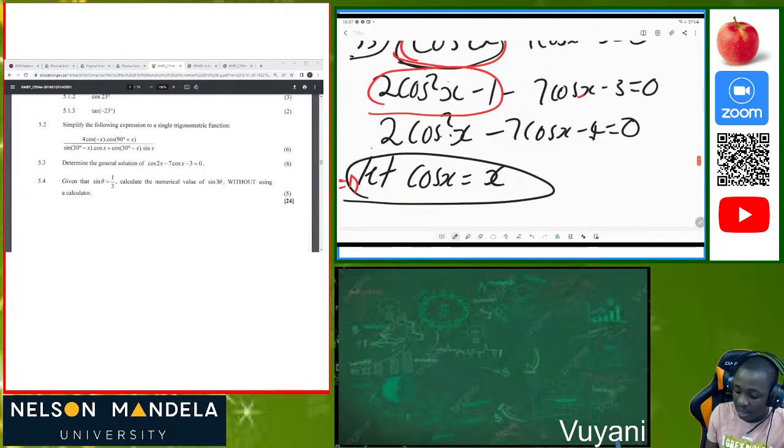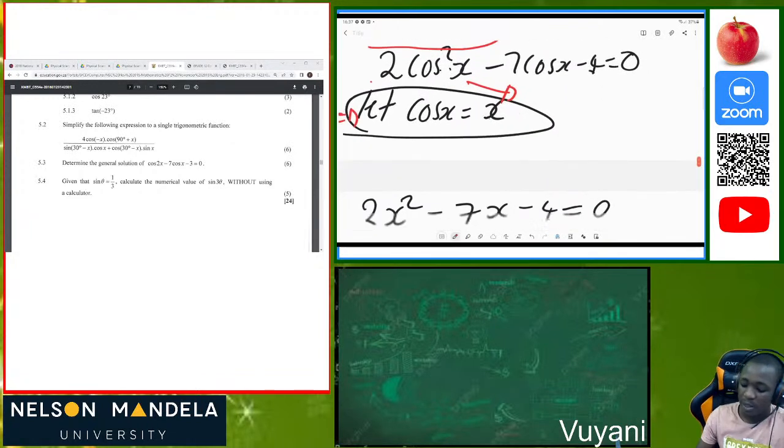From this step, someone was just going to find the factors automatically without saying let cos x be equal to x. So I'm doing this so that I can accommodate two people: someone who will be able to understand with cos x, and someone who will need x first, so that you can realize this is a quadratic equation, then solve it in that format. So that's why I said yes, let cos x be equal to x.